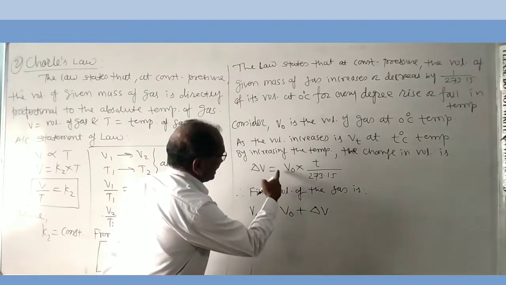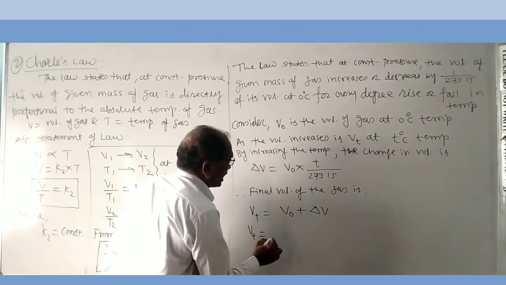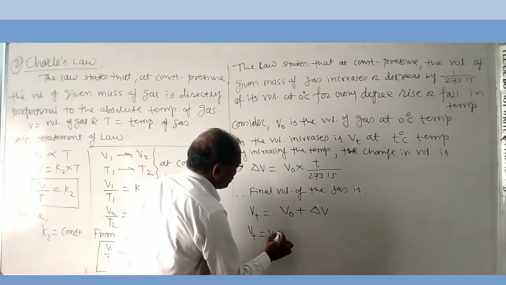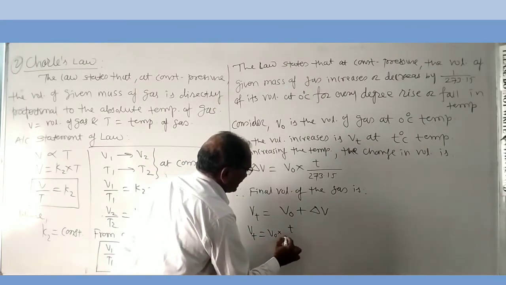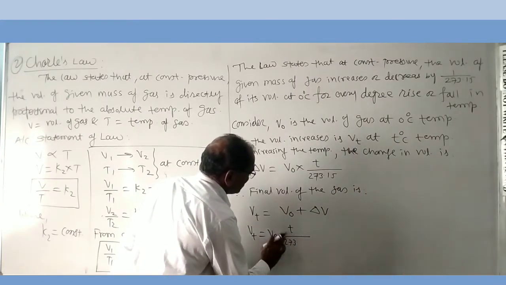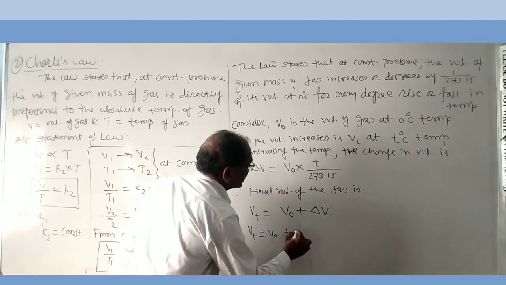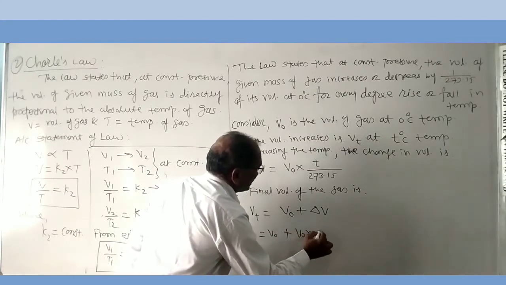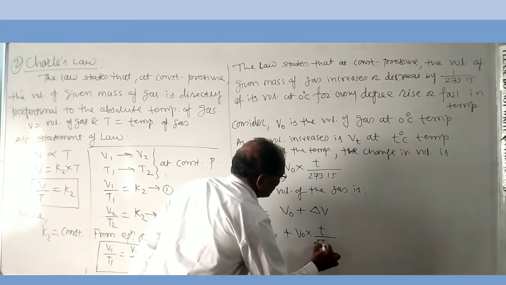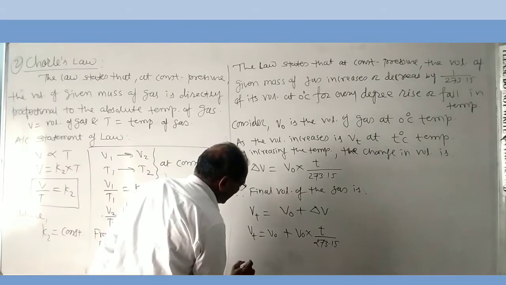Put the value of delta V from this equation. Vt is equal to V0 plus V0 into T upon 273.15. Take V0 common here.